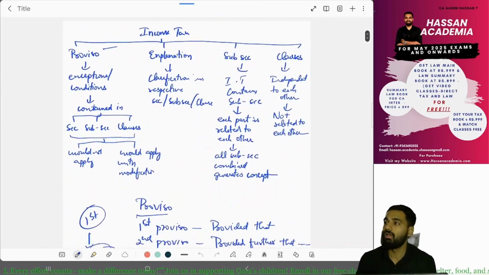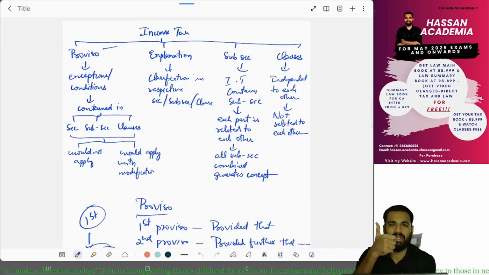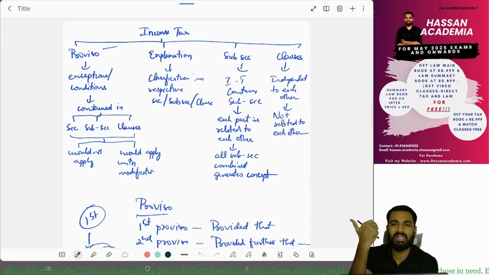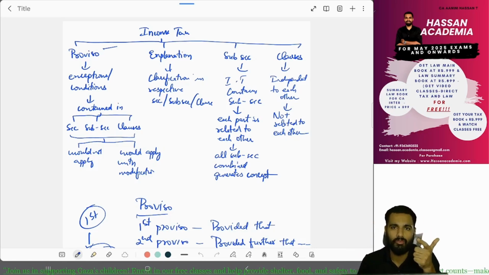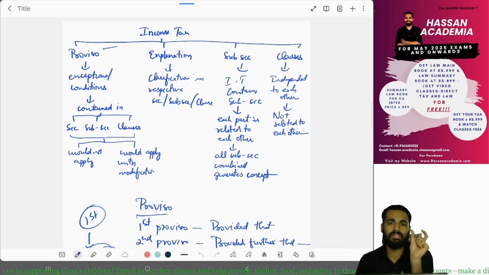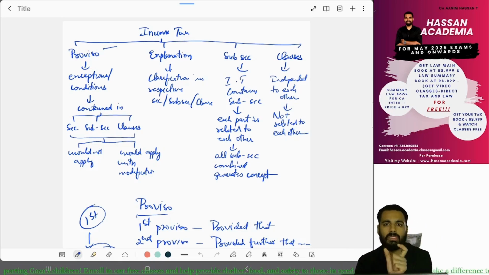Now, what does a section in the Income Tax Act contain? It contains a proviso, an explanation, subsections, and clauses. What does a proviso contain? It contains exceptions and modifications. In a section, subsection or clause, it can contain exceptions or conditions.